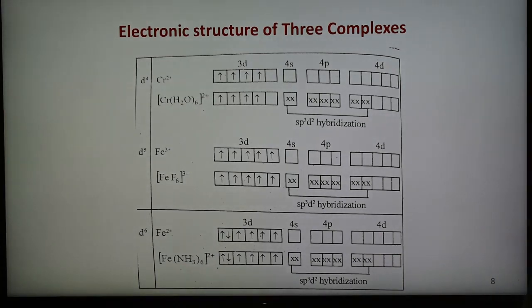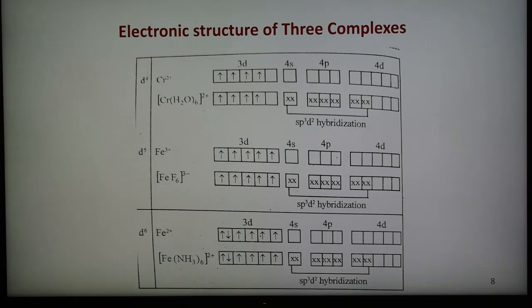So in all the 3 complexes, in short, we can describe these complexes as follows. Again, three important points we have to remember. Number one, all these complexes are octahedral complexes. Number two, all these complexes are outer orbital complexes. Number three, all these complexes are high spin complexes. So remember the three important points: octahedral complex, outer orbital complex, and high spin complex.